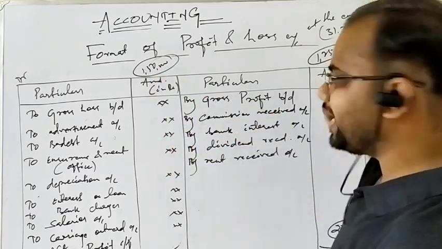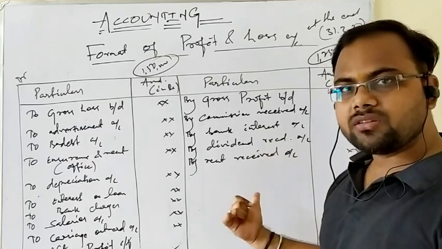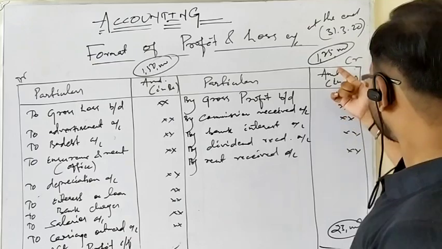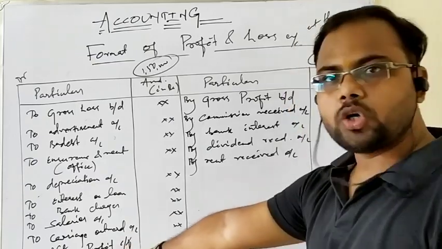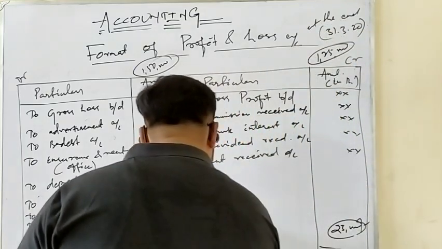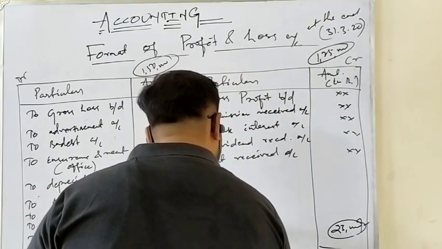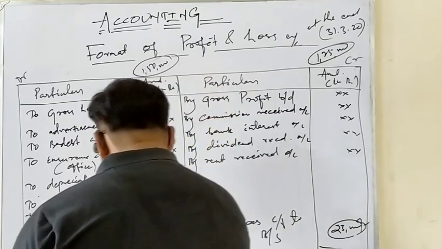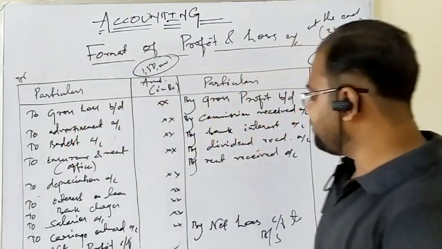See, the debit side total is 1,50,000 and the credit side total is 1,25,000. So which is the deficit side? Credit side. And according to the matching concept, the deficit amount is put on the deficit side. So the deficit amount is 25,000. It will be written as the opposite of net profit, that is, by net loss. What will it be written as? By net loss, carry forward to balance sheet. Likewise, you can write here also carry forward to balance sheet.